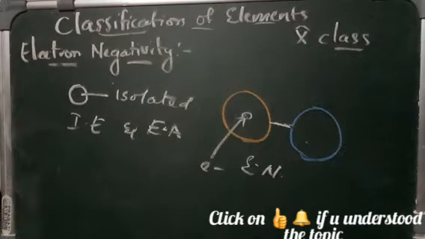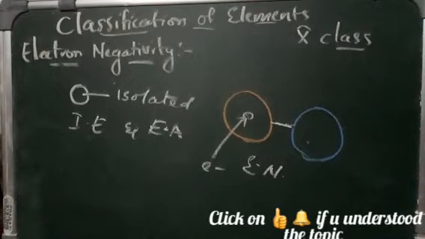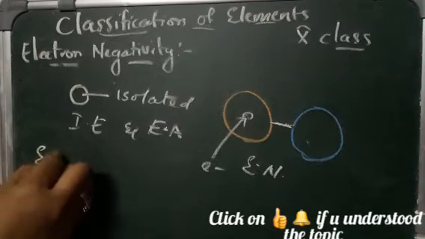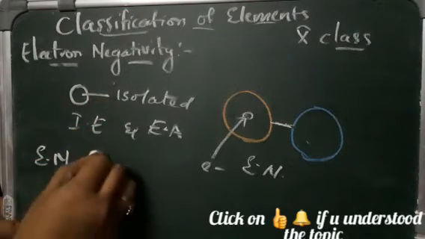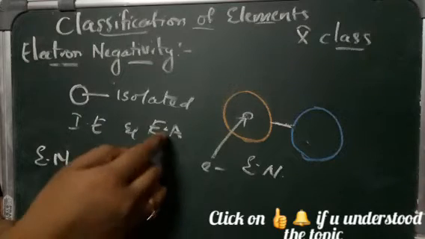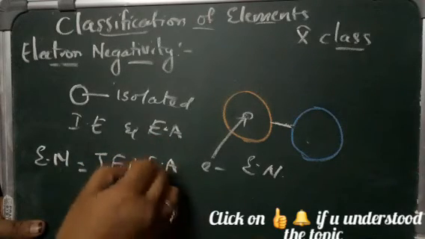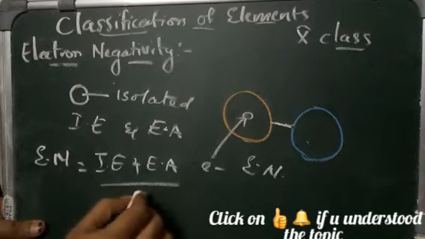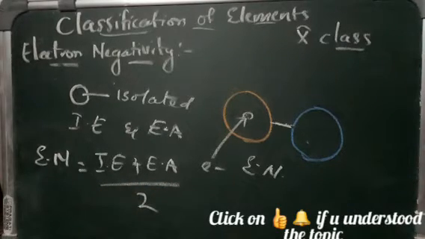So the electronegativity is calculated as the ionization energy plus the electron affinity, divided by 2. Pauling assigned electronegativity values for the elements on the basis of bond energies.